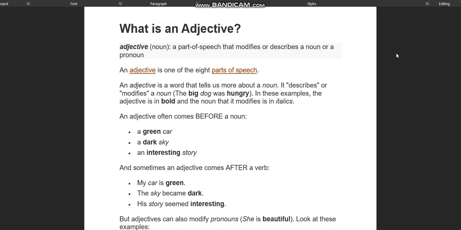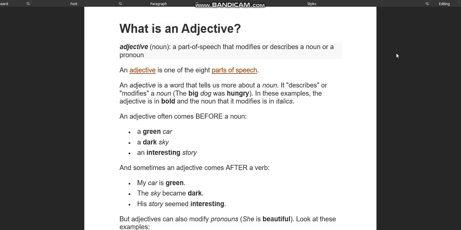Then we have adjective of quantity. Adjective of quantity tells us how much it is. Okay. Here it deals with uncountable nouns. Whereas adjective of number deals with the question how many. That means here you will get the exact number, that is, how many nouns, persons, places, animals or things are available. That is adjective of number.